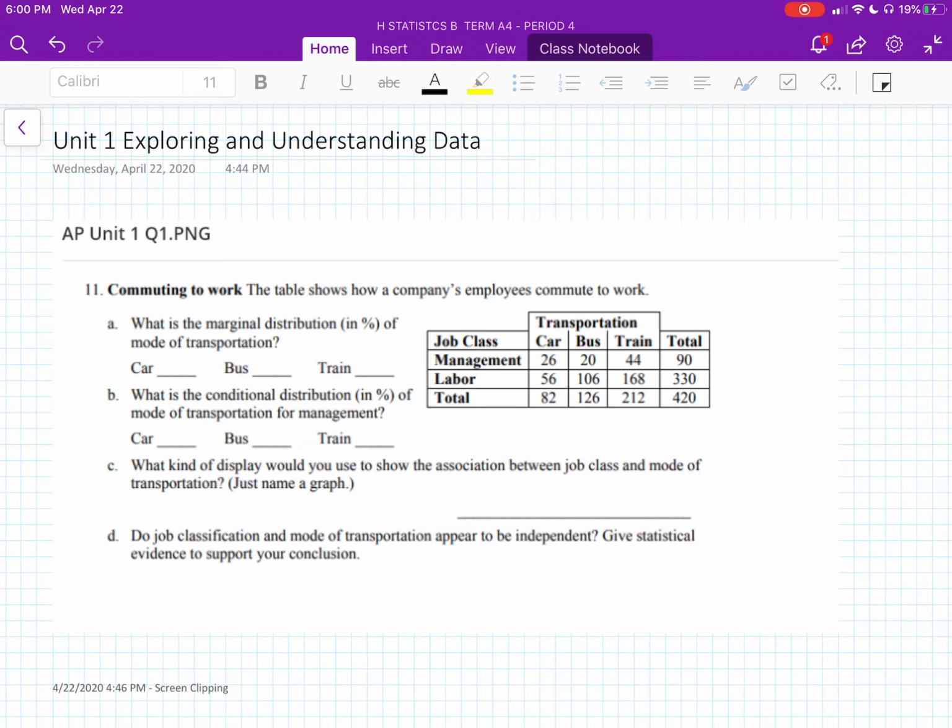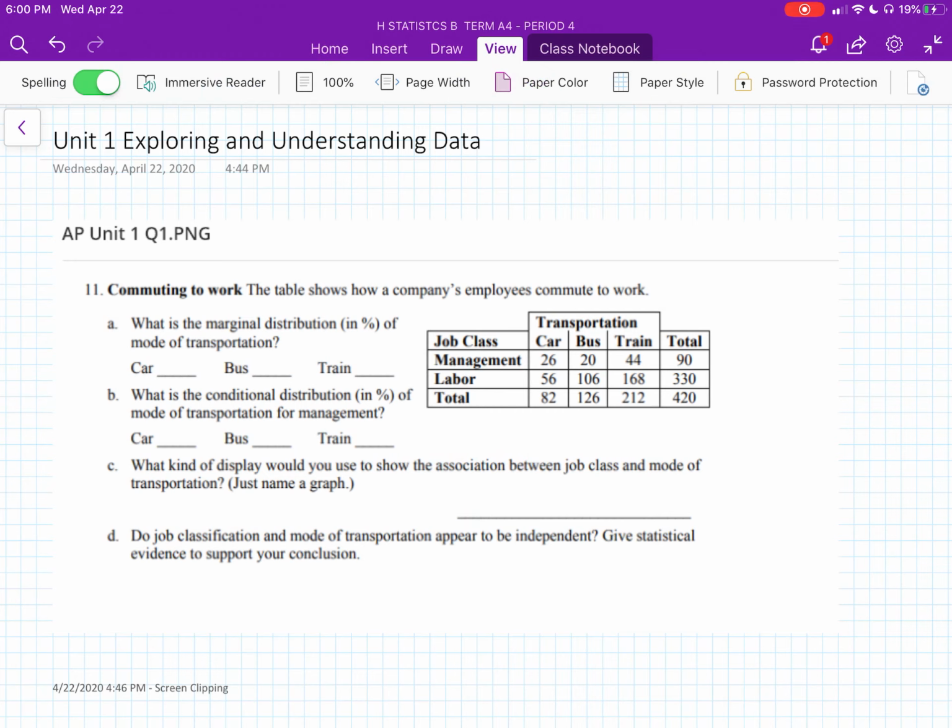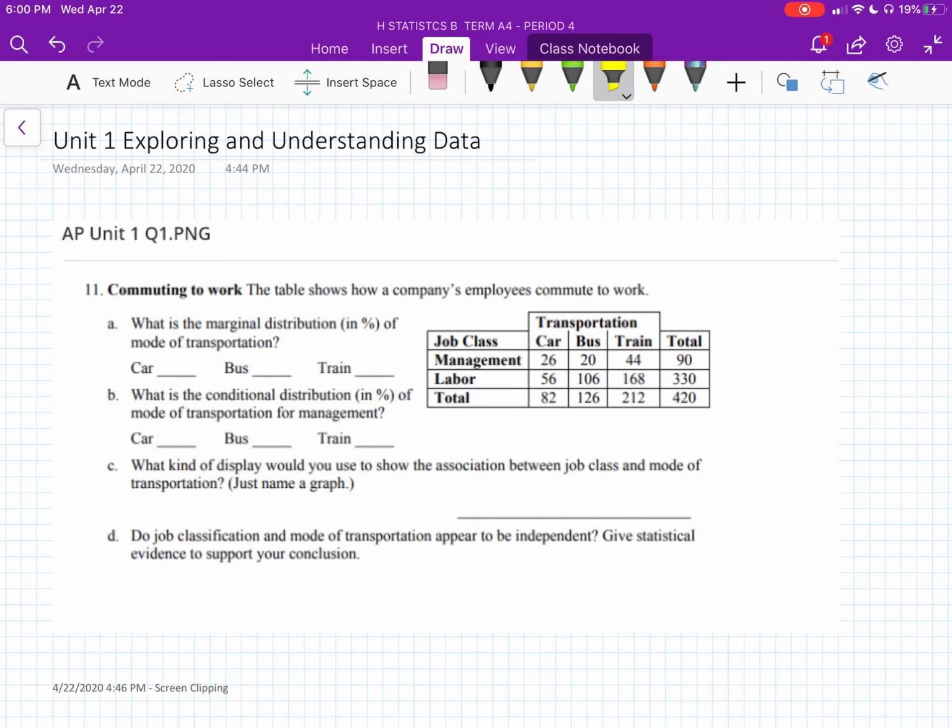So our first question here has a pretty simple two-way frequency table. They're asking you for the marginal distribution of mode of transportation for car, bus, and train. If you remember, marginal means using the margins. So for car, we're basically going to take 82 divided by 420.